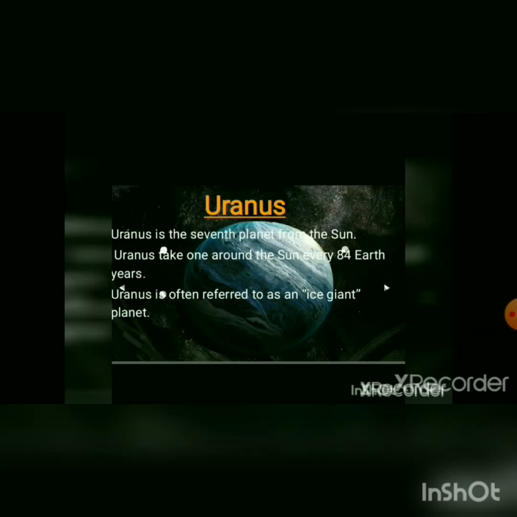Good. Now the next planet is Uranus. Uranus is the seventh planet of our solar system. Uranus takes 84 Earth years to go around the sun, and Uranus is often referred to as an ice giant planet. It's very icy, and the reason behind it is that it is so far from the Earth.